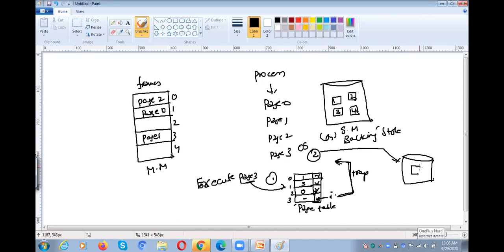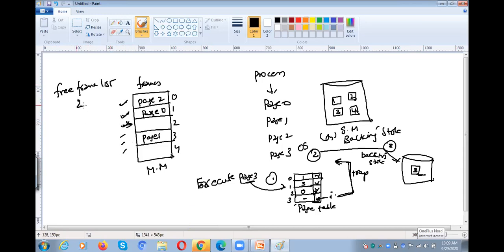That page is available in the backing store. So the operating system immediately refers to the backing store. This is the third step. Whenever the page is available in the secondary memory, we need to keep this page into the main memory. So the operating system will check where the free memory is. Operating system will not search entry by entry. So we have a concept called the free frame list. I already told you this one also.